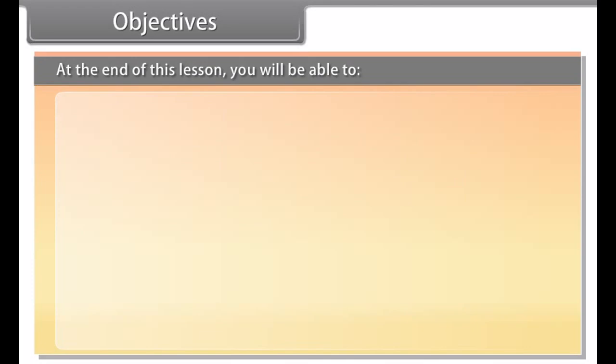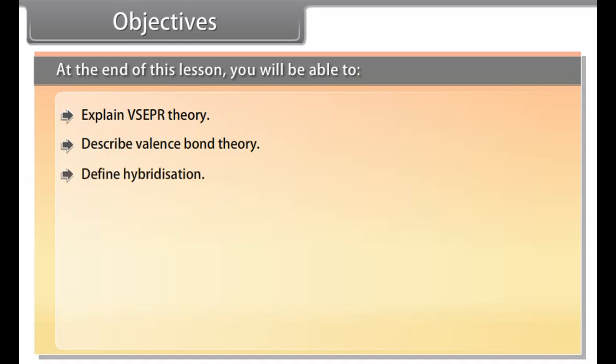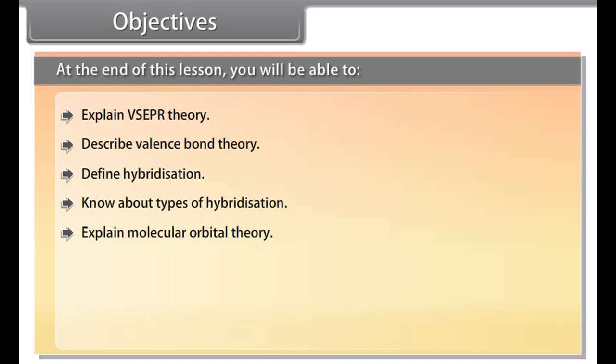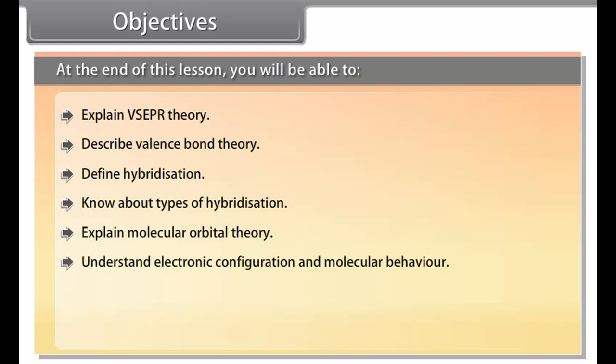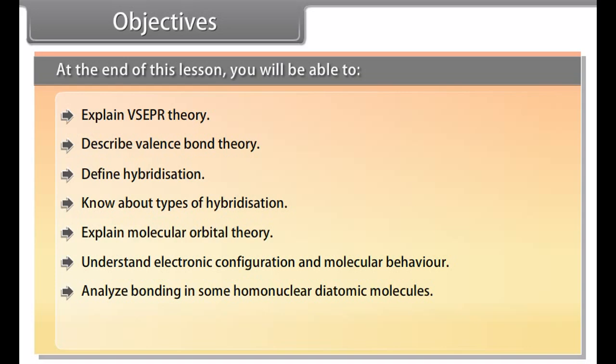Objectives. At the end of this lesson, you will be able to explain VSEPR theory, describe valence bond theory, define hybridization, know about types of hybridization, explain molecular orbital theory, understand electronic configuration and molecular behavior, analyze bonding in some homonuclear diatomic molecules, define hydrogen bonding, valence shell electron pair repulsion, VSEPR theory.